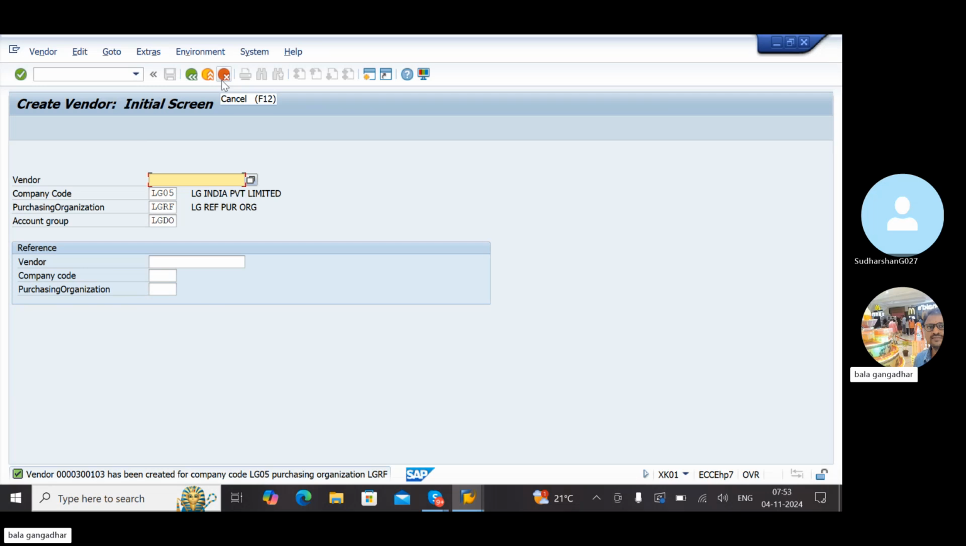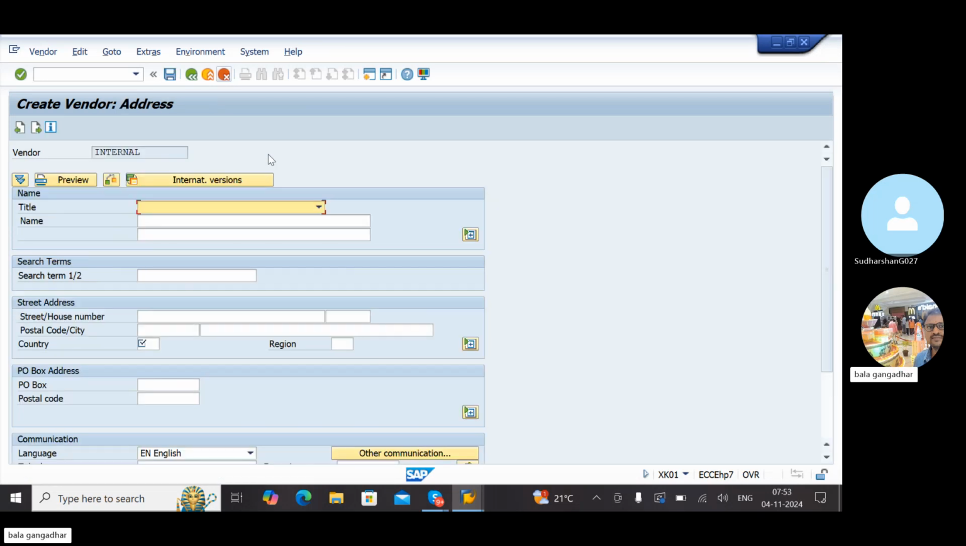Next, we have transaction codes. As I told you, there are three types: central vendor, accounting vendor and purchasing vendor. Correct? Yes, sir. Now, one second. If you create a central vendor, I need some fields.